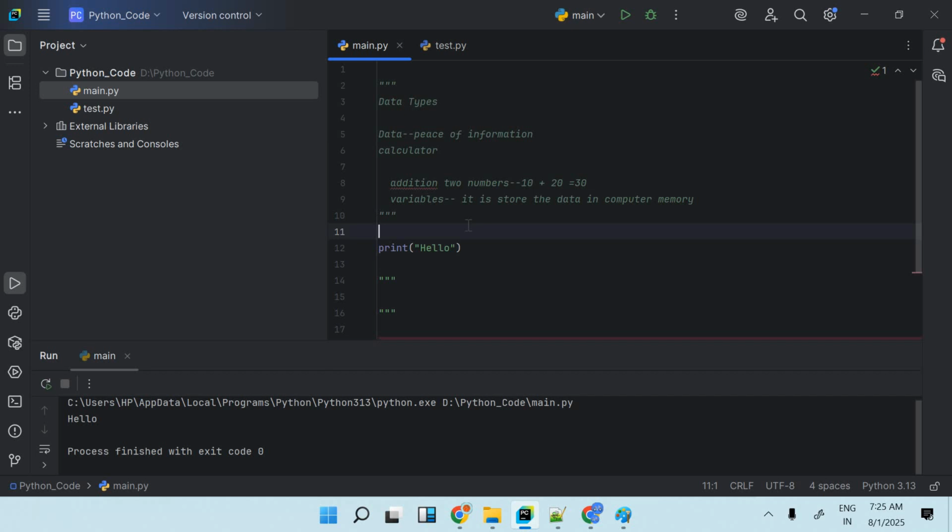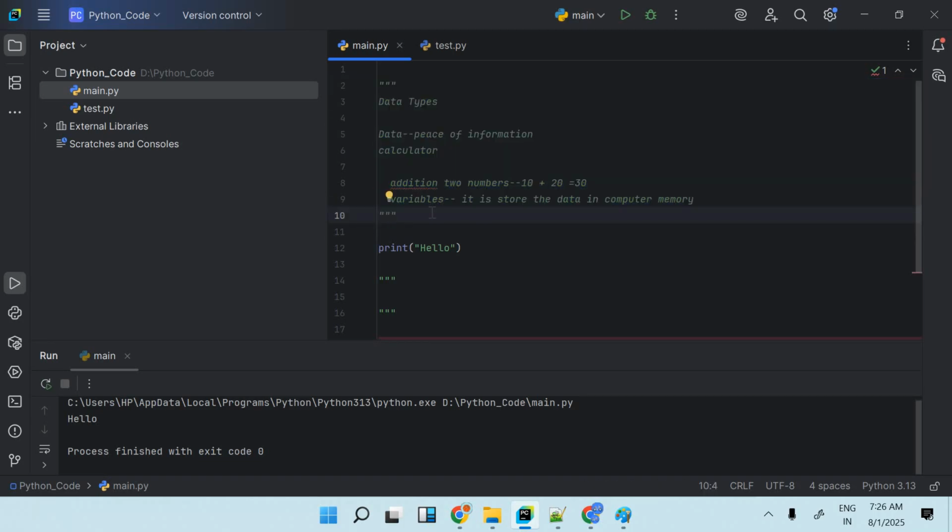Syntax is an important part here. Syntax is the rule of grammar, the grammar of Python or of the programming language, that is called syntax. In triple quotes I can write anything and there will not be any problem; it will be taken as a comment.